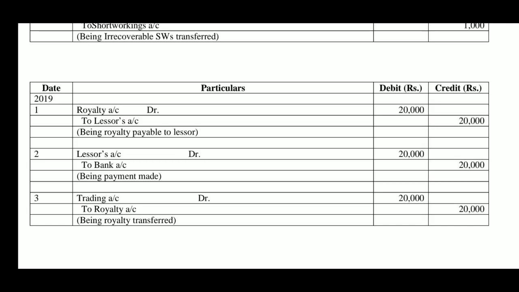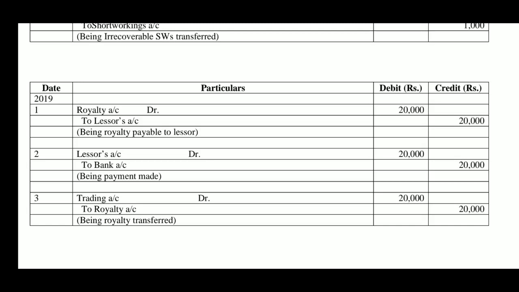Let us examine. In the year 2019, actual royalty is 20,000. In this year, there is no question of recoupment. Actual royalty being more than the minimum rent, it is payable to the lessor. So, royalty account debtor to lessor's account 20,000, being royalty payable to lessor.